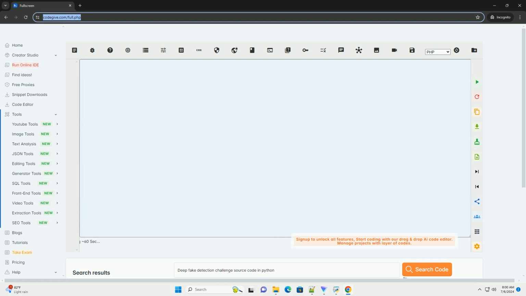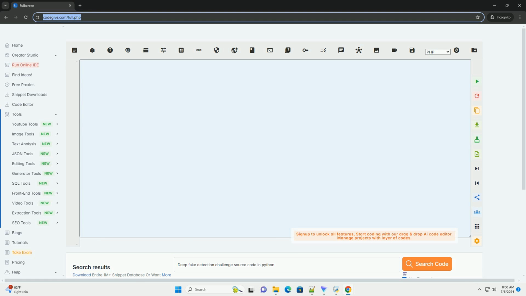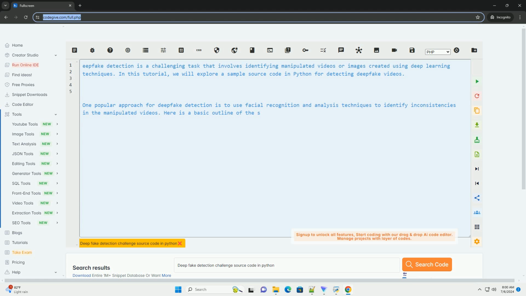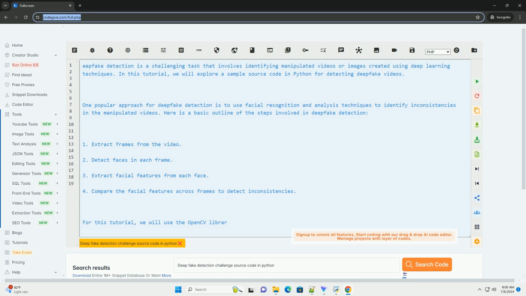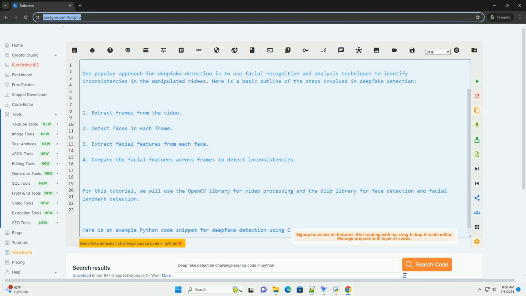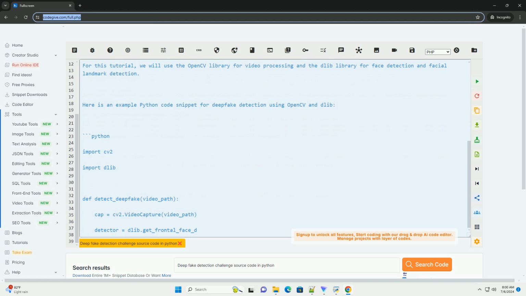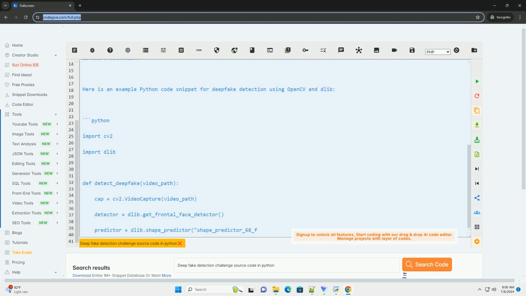Deepfake detection is a challenging task that involves identifying manipulated videos or images created using deep learning techniques. In this tutorial, we will explore a sample source code in Python for detecting deepfake videos. One popular approach for deepfake detection is to use facial recognition and analysis techniques to identify inconsistencies in the manipulated videos. Here is a basic outline of the steps involved in deepfake detection.